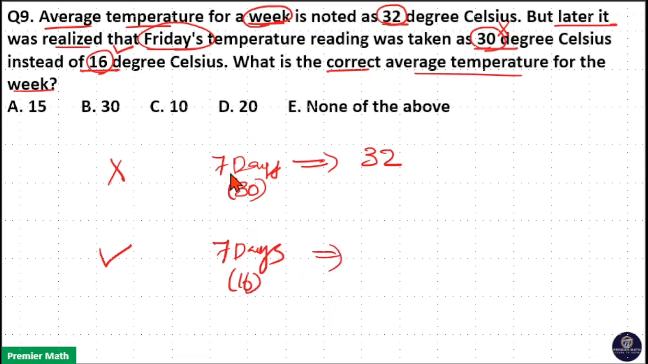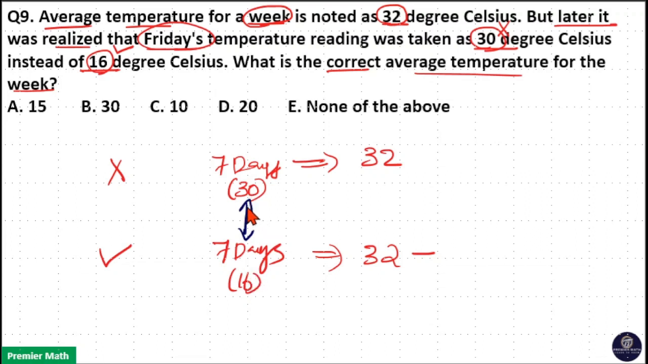So you can see with the 30 degree reading, the average temperature is 32 degrees. Then with the 16 degree actual reading, average temperature will decrease. That is, how much decrease? Here 7 days are common. So we need to take the difference between 30 and 16.